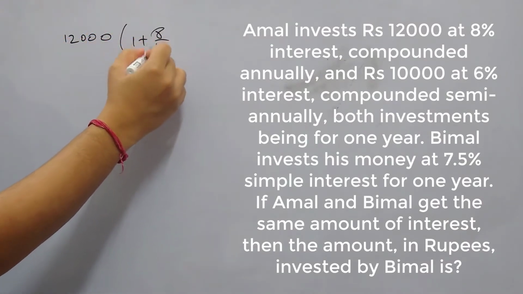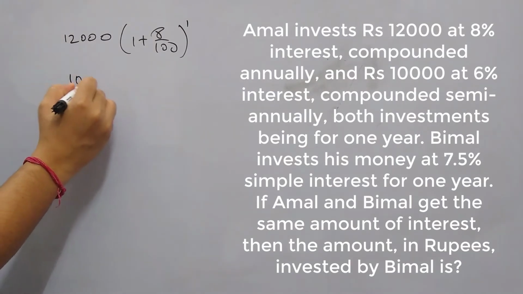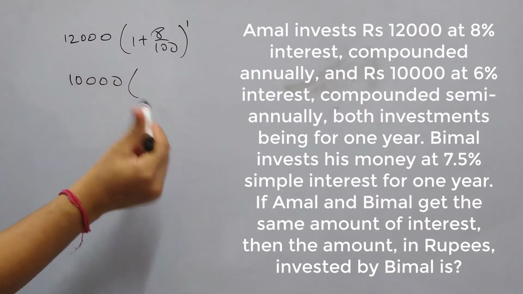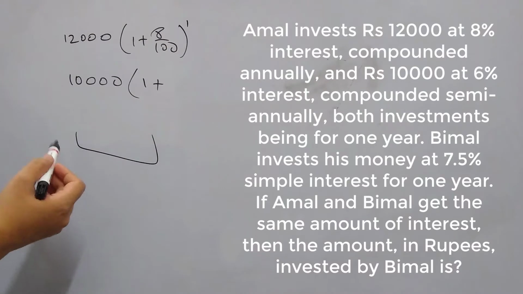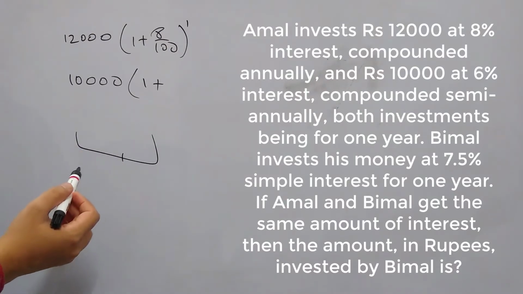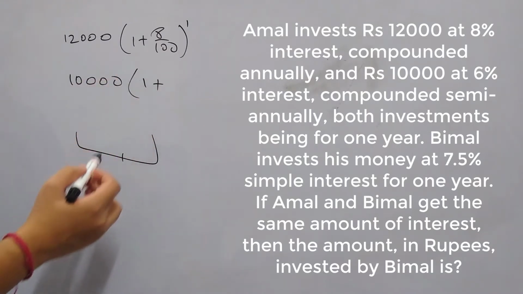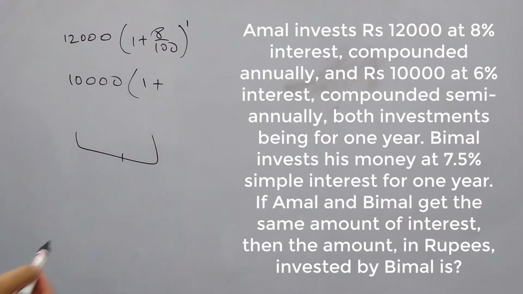So for 1 year. And the second investment is of rupees 10,000 at 6% interest compounded semi-annually. Now the rate of interest is 6% annually, but it is compounded semi-annually. So in a year, interest is getting compounded twice, so the rate of interest will be divided by 2 and the time component will be multiplied by 2.